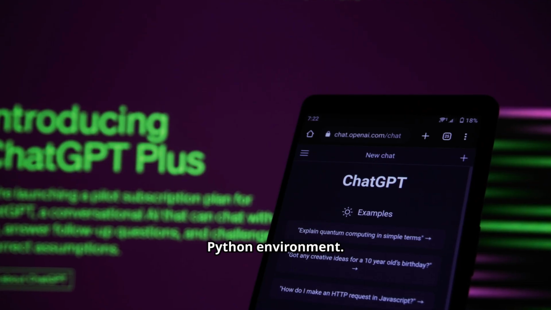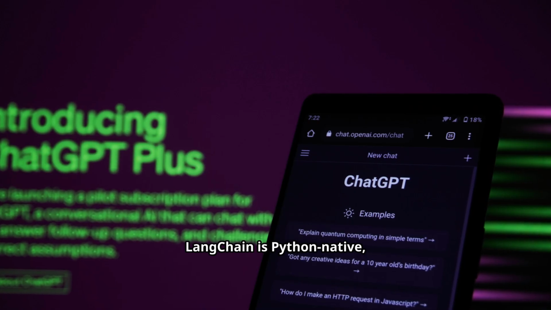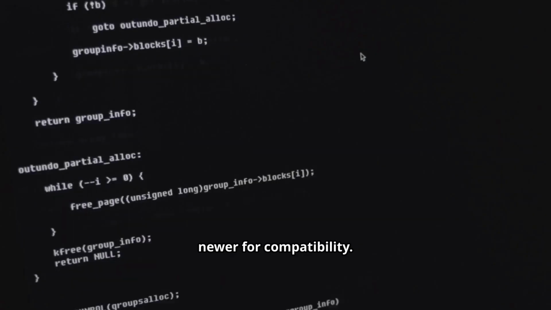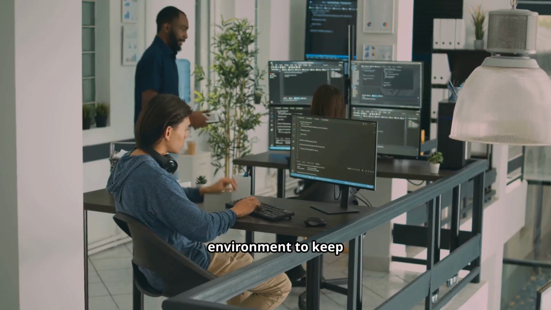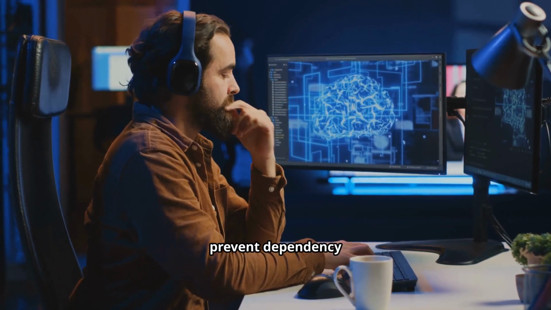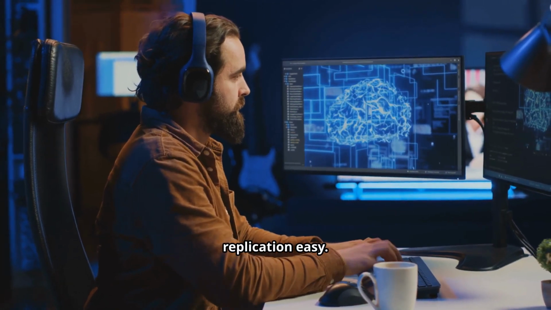You will need a Python environment. LangChain is Python native, so Python is non-negotiable. Use Python 3.8 or newer for compatibility. Use a virtual environment to keep your project clean. Venv or Conda virtual environments prevent dependency conflicts and make replication easy.